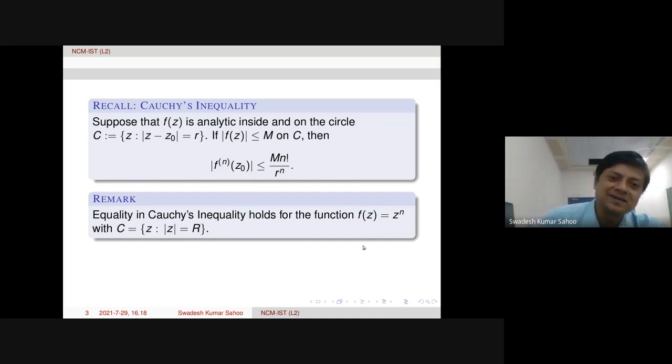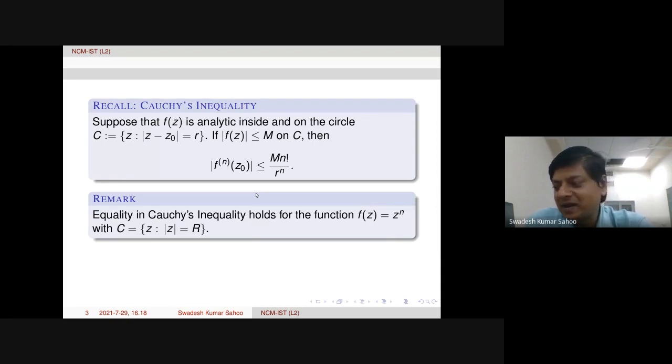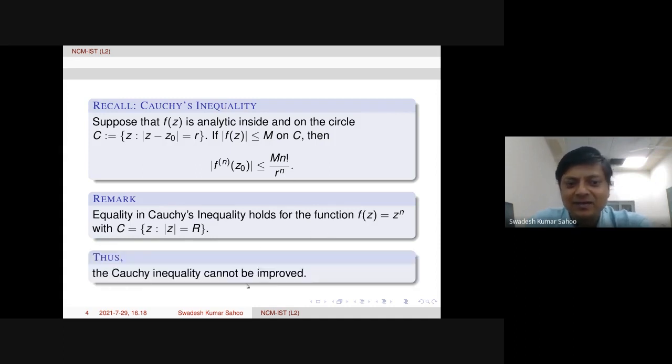On the other hand, just in case we did not have any function where this equality holds, then we could have tried to improve it. Still, some doubts were occurring, like for proving certain applications of Cauchy's inequality that we discussed yesterday, whether those would hold further or not. But in any case, now the problem is solved. So this is actually the best possible, and this inequality cannot be improved. I hope this answers yesterday's question.